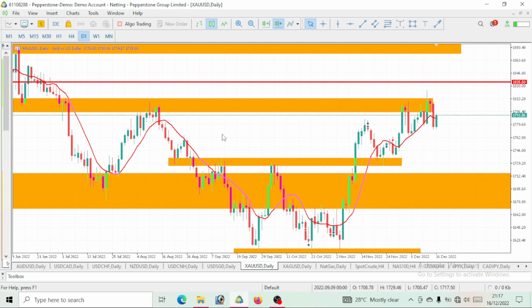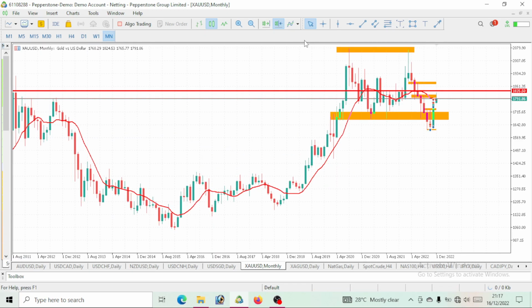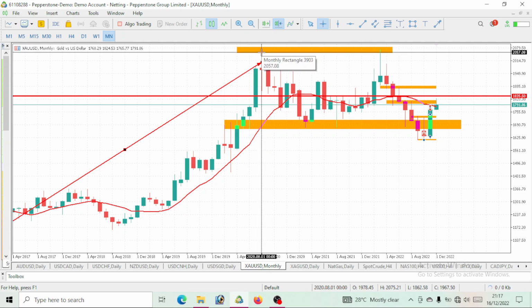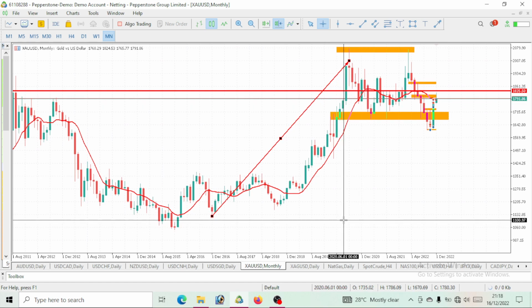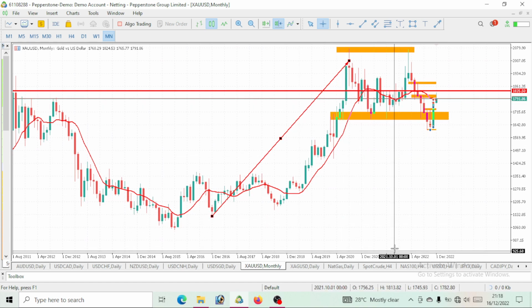So, this week we want to take a look at our gold. Before we actually start, we want to start with the higher time frame, which is the monthly time frame. Let's quickly do a quick analysis on this movement. I think this movement started since 2016 on gold. You can clearly see there are higher highs and higher lows, right? Since 2016 till this moment, which is 2020, we are seeing higher highs and higher lows, right? Price has been giving us that uptrend move, which is bullish.